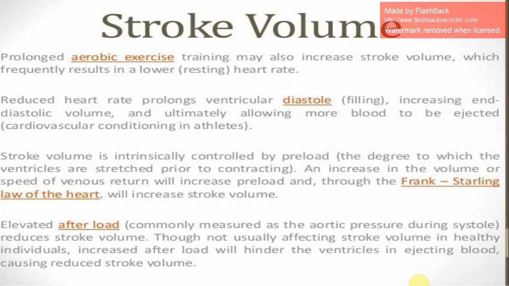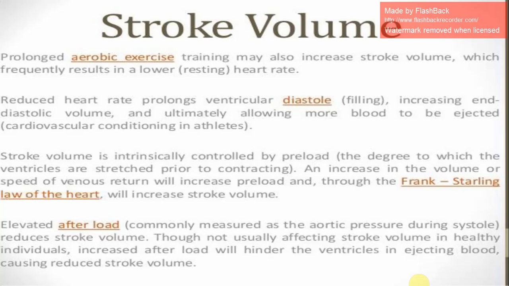Prolonged aerobic exercise training may also increase stroke volume, which frequently results in a lower heart rate. Reduced heart rate prolongs ventricular diastole, increasing end diastolic volume and ultimately allowing more blood to be ejected. It is cardiovascular conditioning in athletes.